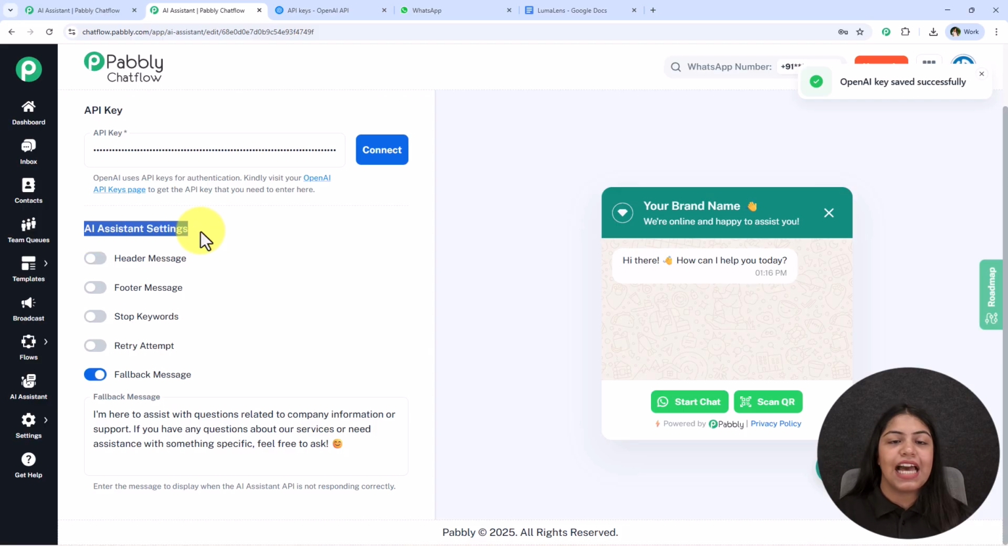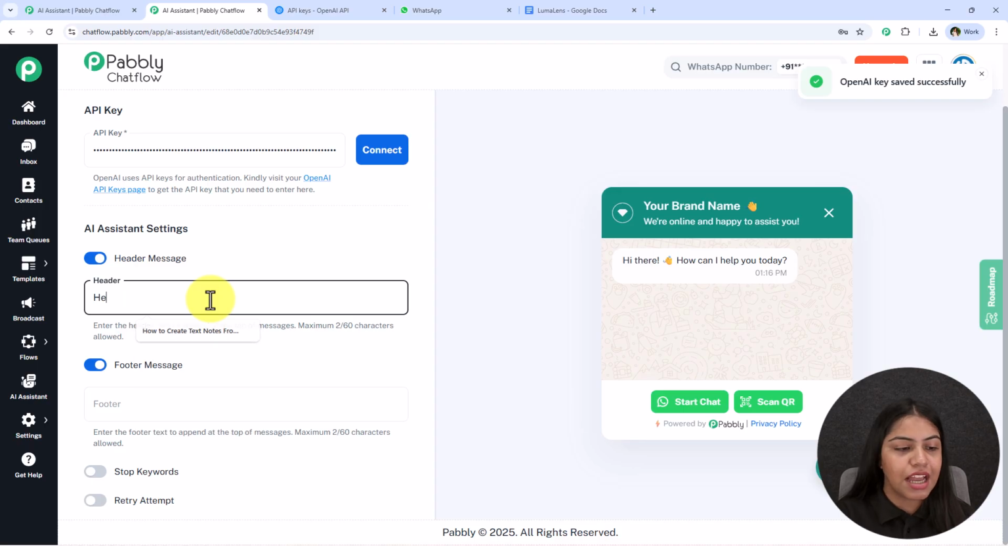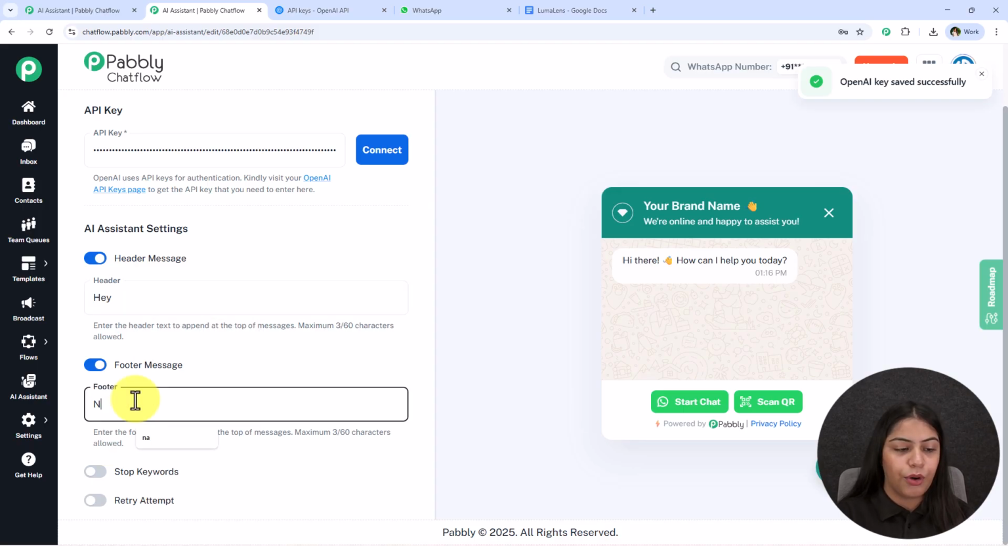So let's move on further. The next is this AI assistant settings. So you can do some settings. You can add a header or a footer message. You just have to switch on this button and type the header or a footer message.